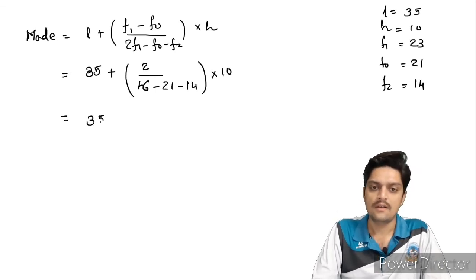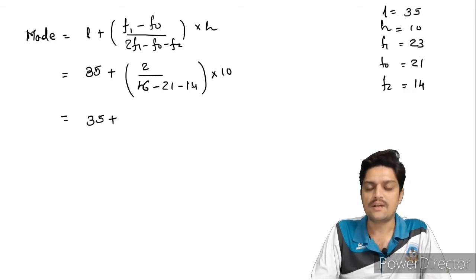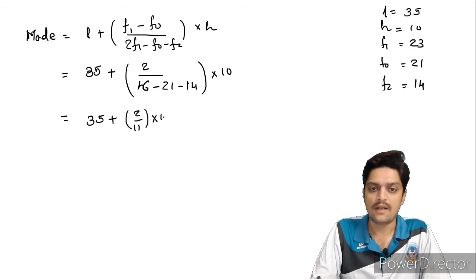Now minus 21 minus 14 means 35, 46 minus 35 is 11, then 2 by 11 into 10 means 35 plus 20 by 11.